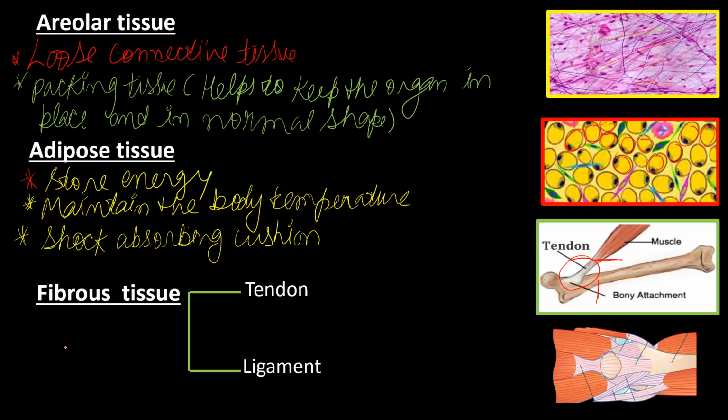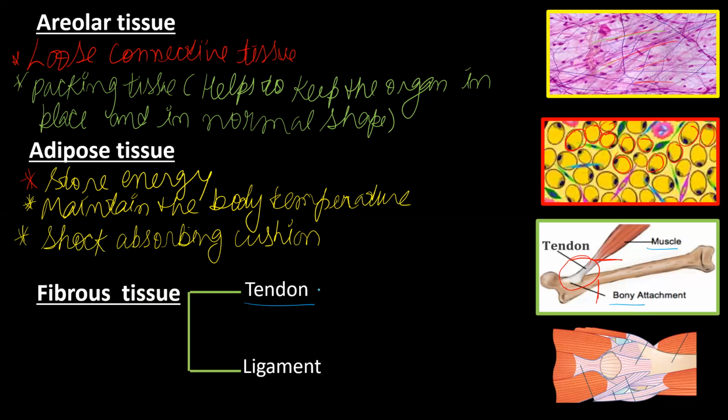Tendon and ligament are fibrous tissues which help in connecting two different types of tissue. Muscle is one type of tissue and bone is another type. Both will fix with one another with a fibrous tissue known as tendon.